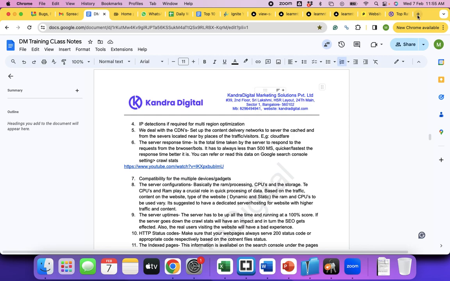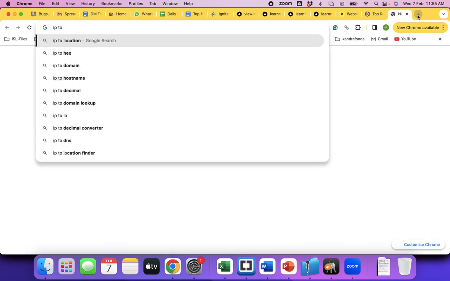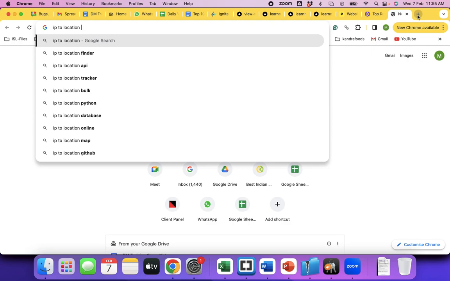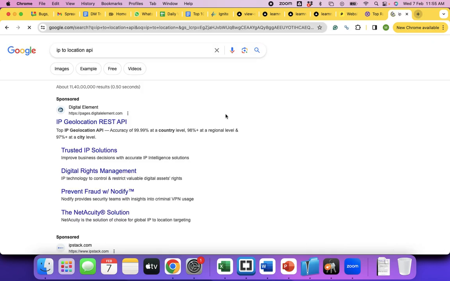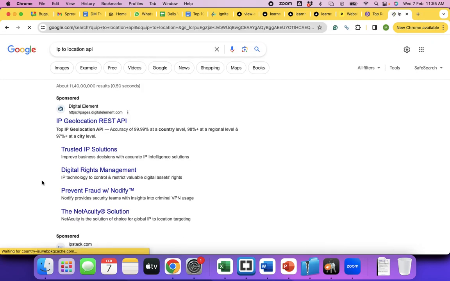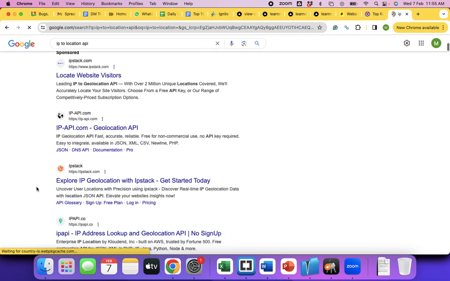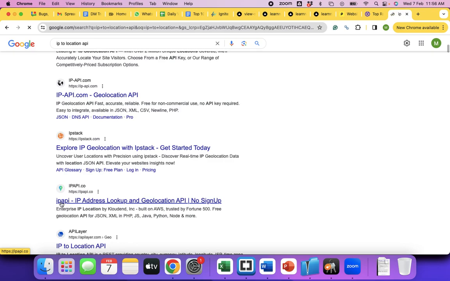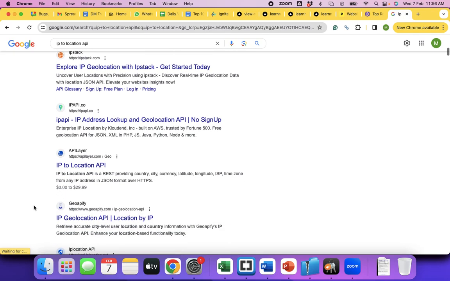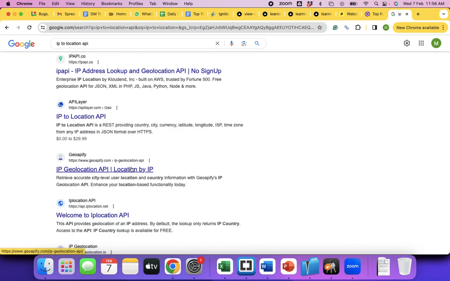If you search for IP to location finder or API, you will see so many companies: IPAPI.com, IPstack.com, IPAPI.co. There are so many companies providing the service.